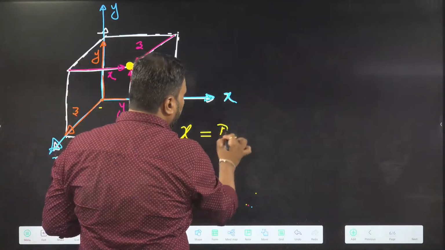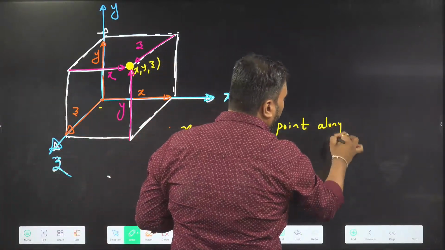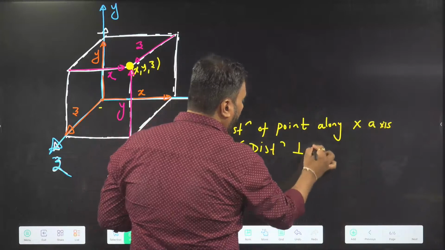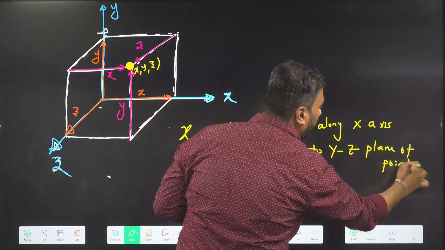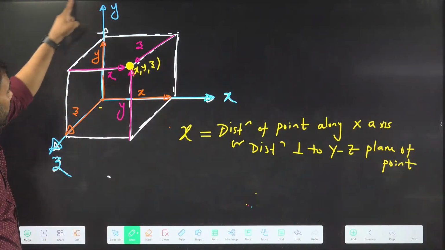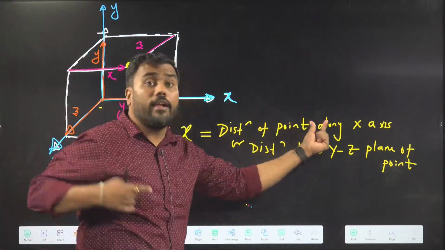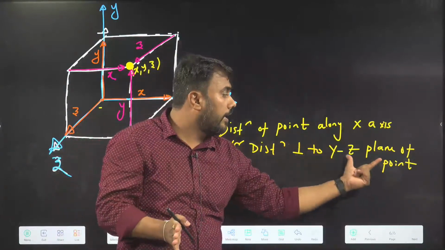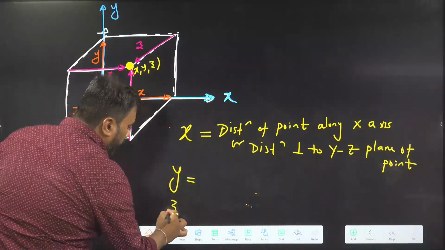The x coordinate is the distance of the point along the x-axis, or the distance of the point perpendicular to the YZ plane. If this point is located at (x, y, z), its perpendicular distance from the YZ plane is x. Along the x-axis, I am moving perpendicular to the YZ plane, so this is also the perpendicular distance from the YZ plane. Similarly, the y coordinate and z coordinate can be written.